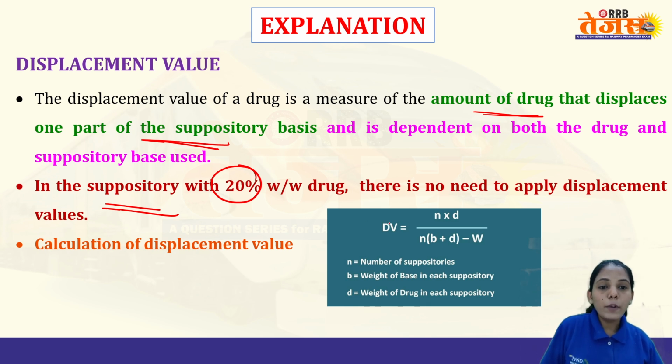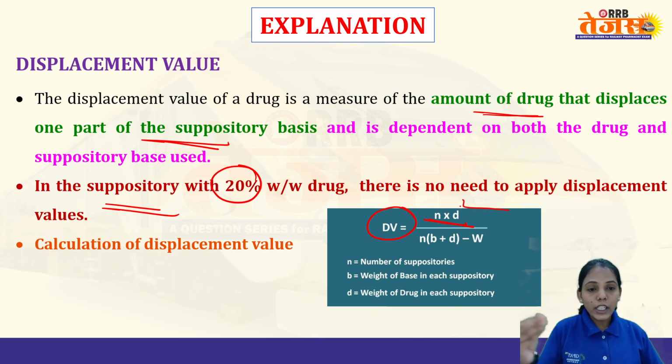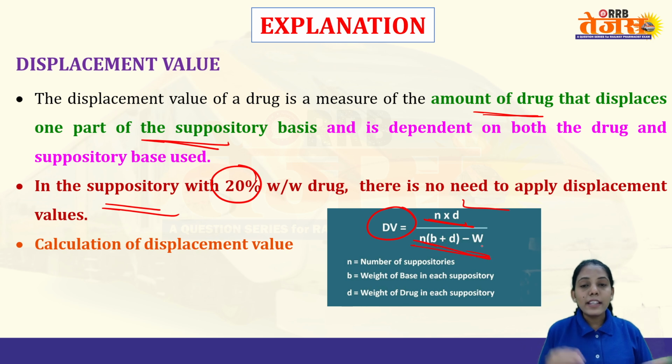And the formula is displacement value is equal to n into d. N is the number of suppositories. D is the weight of your drug, and B is the weight of your base, that is the suppository base, present in each suppository. So the final formula you get is DV is equal to n into d divided by n into bracket b plus d minus w. So that is your displacement value.